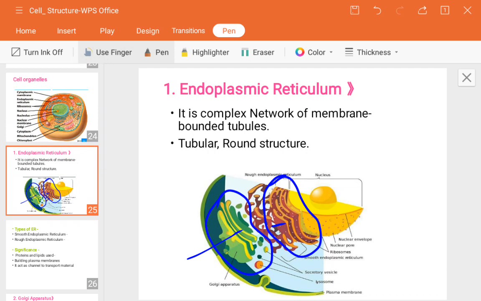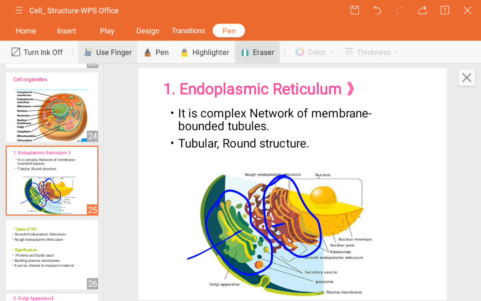Why? Because no synthesis of proteins takes place there. It is only used to produce lipid molecules. So the rough one is used to synthesize protein and the smooth one is used to synthesize lipid.